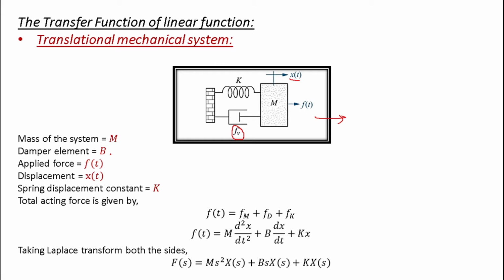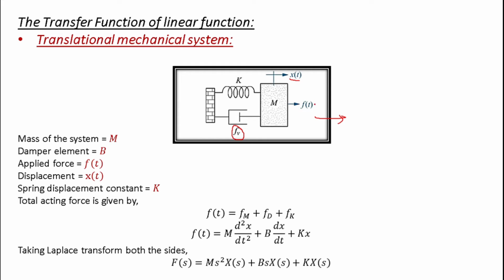Both are the same thing. It doesn't matter if you use B or F. F of t is nothing but the applied force in the forward direction. The displacement due to applying this force will be x of t. The spring constant is k.